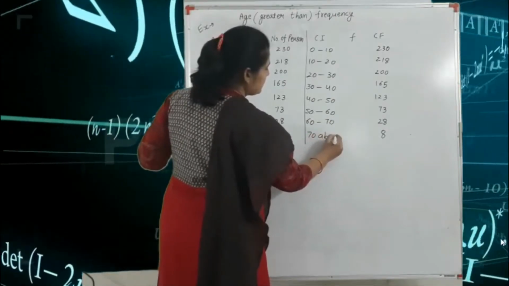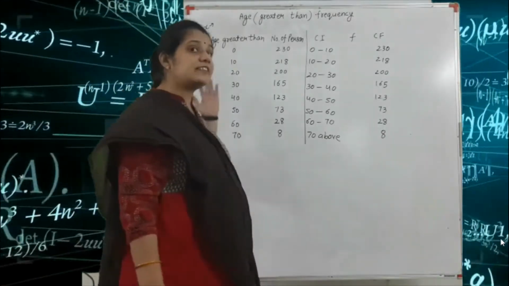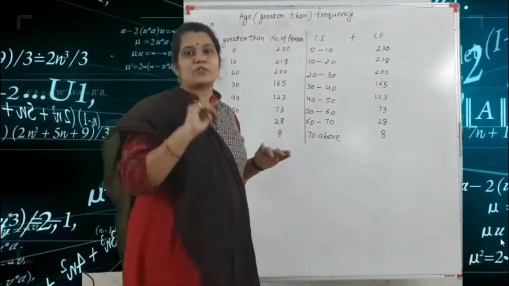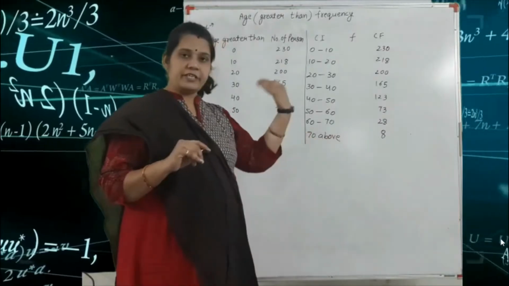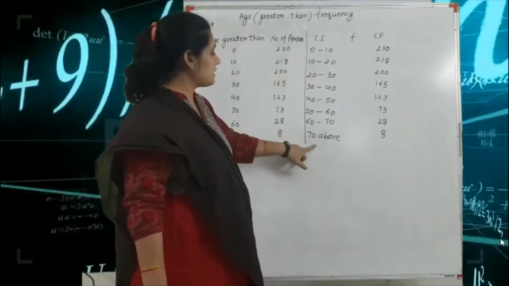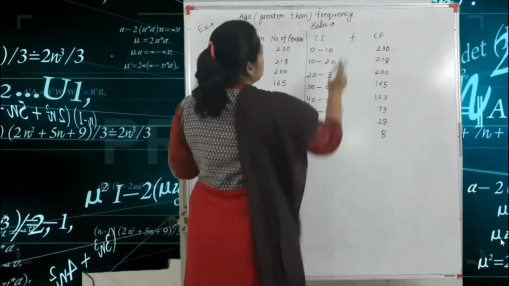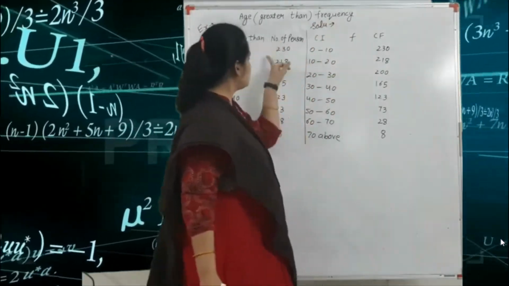Don't write 70 to 80, because the total number here is greater than 70, not 70 to 80. So we write 70 and above. Here CF is already given in your question.